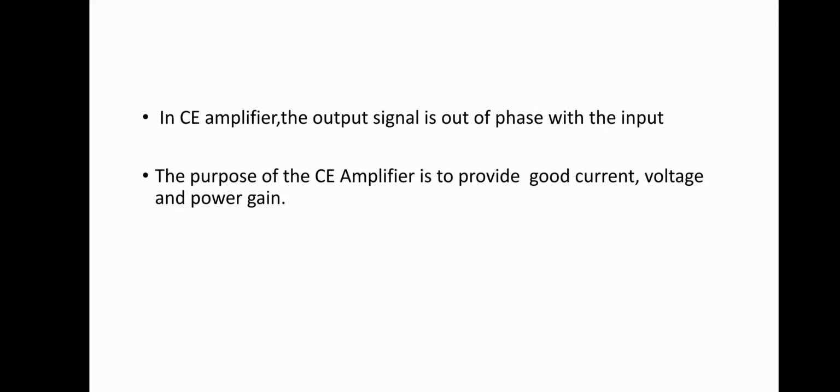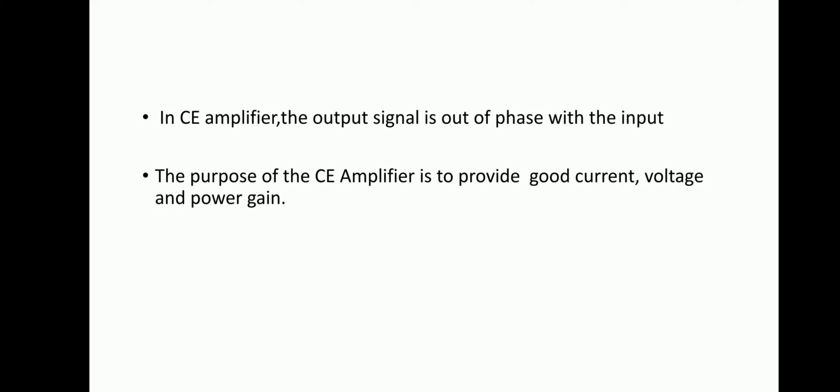An amplifier is a circuit that amplifies the weak signal. To design any amplifier circuit, the transistor should be in the active region.